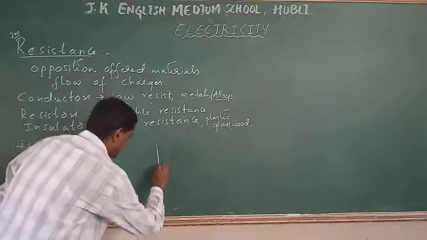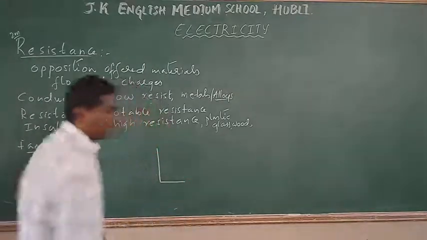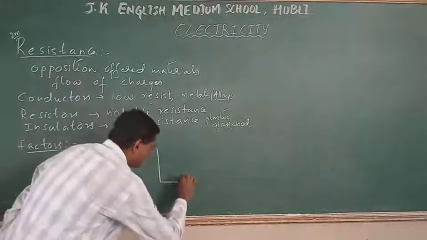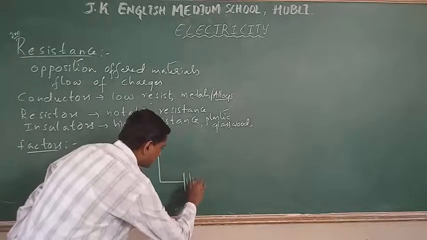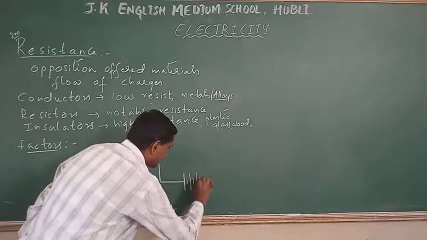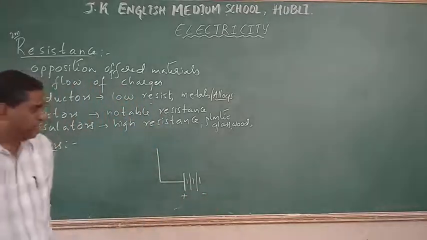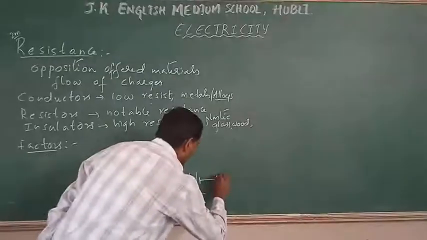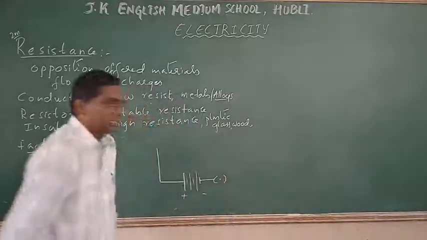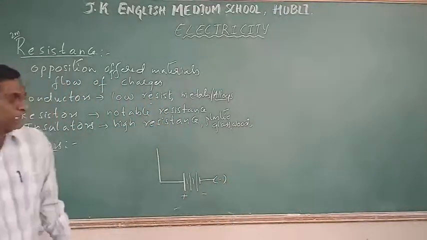Let me take a conductor connected to a battery. This is positive and this one is negative. I am going to connect this to a key.